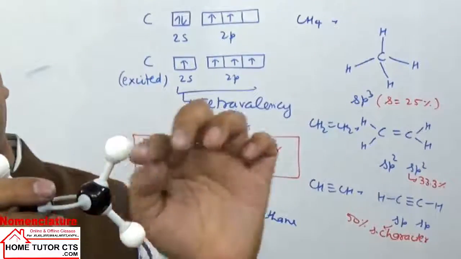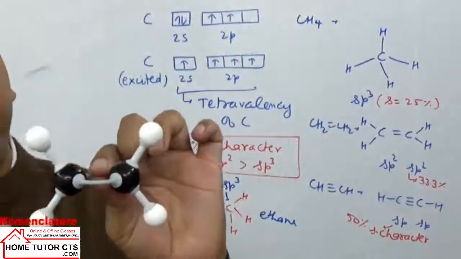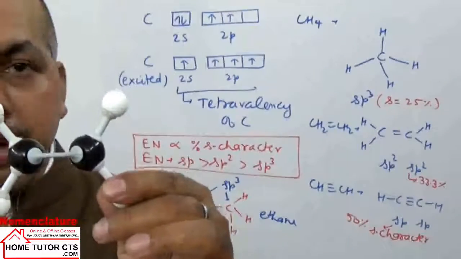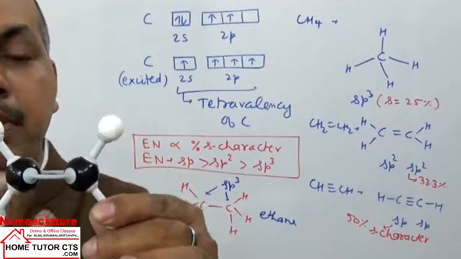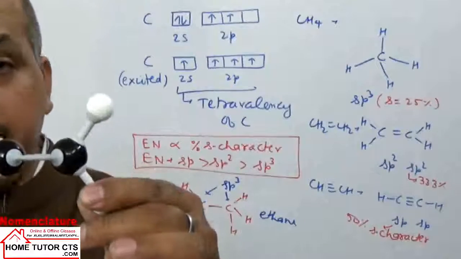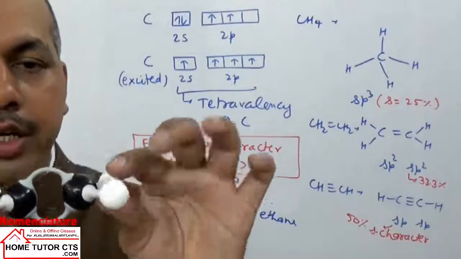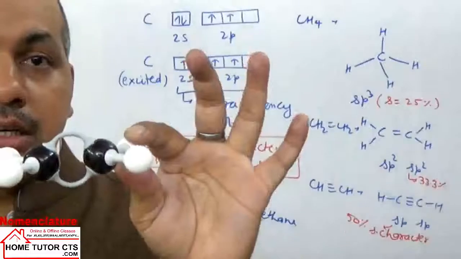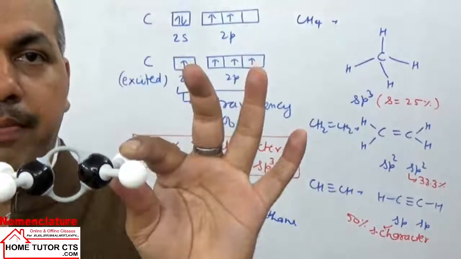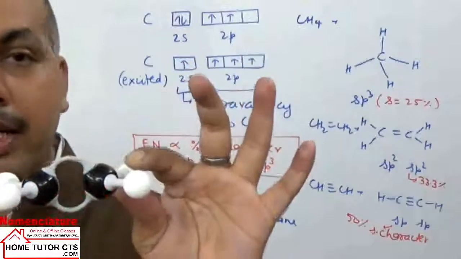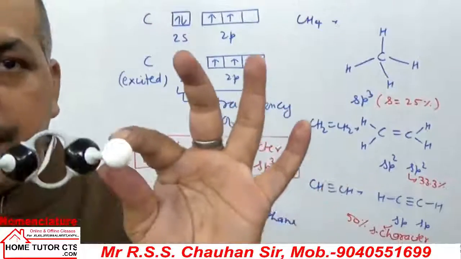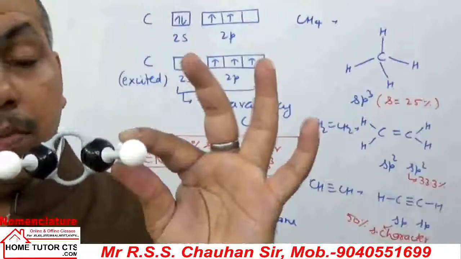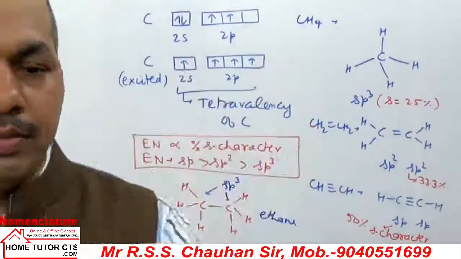The 4 hydrogen atoms and 2 carbon atoms are in the same plane, and the pi bond is perpendicular to this plane. To the plane of the ethene molecule the pi bond is perpendicular, and the pi bond's nodal plane will be in the plane of the molecule, already explained in the chemical bonding concept. So all the atoms are lying in the same plane. The ethene structure is called a planar structure. Around each carbon the geometry is trigonal planar, so as a whole the molecular shape is trigonal planar.